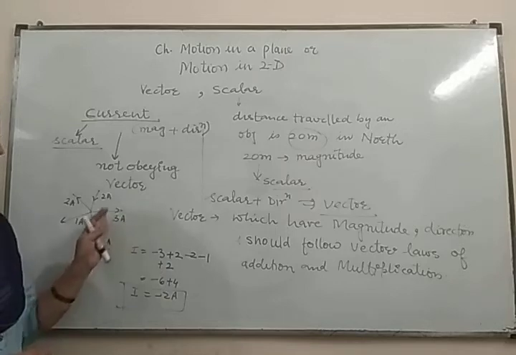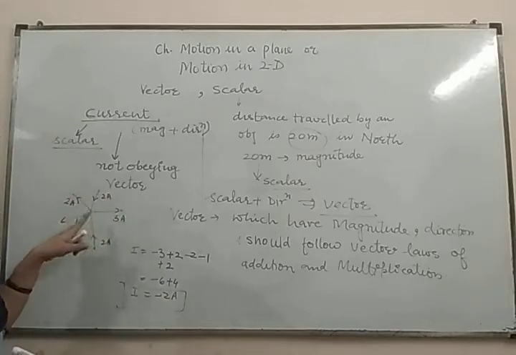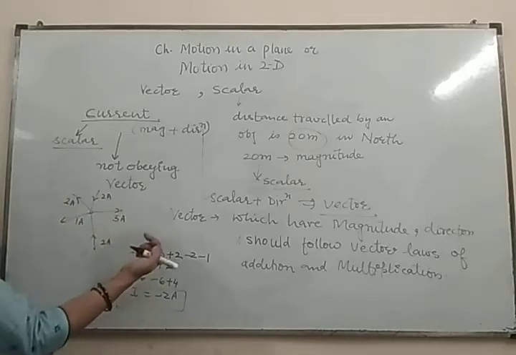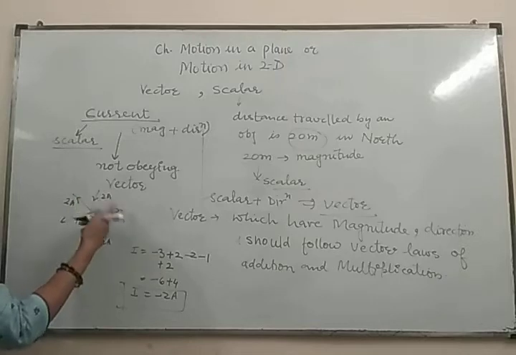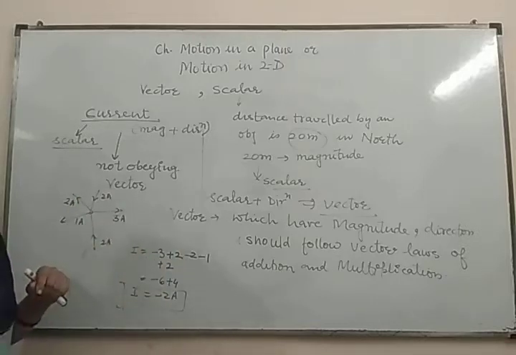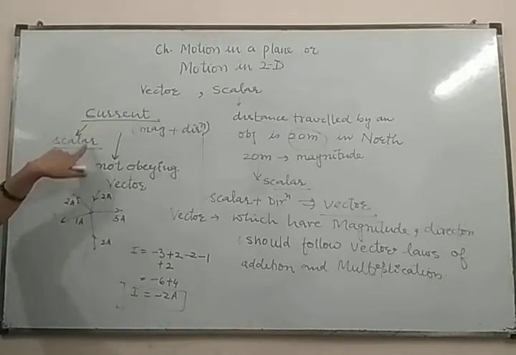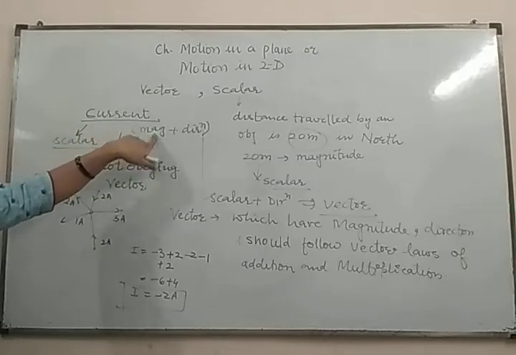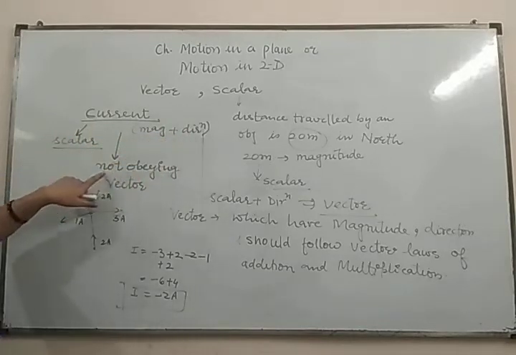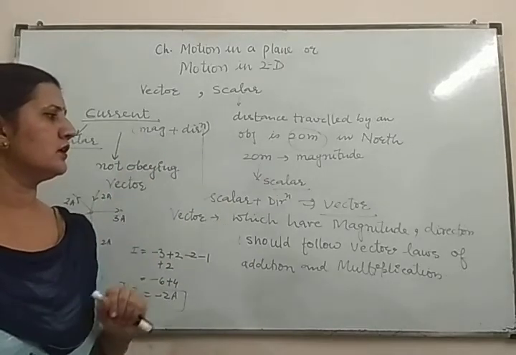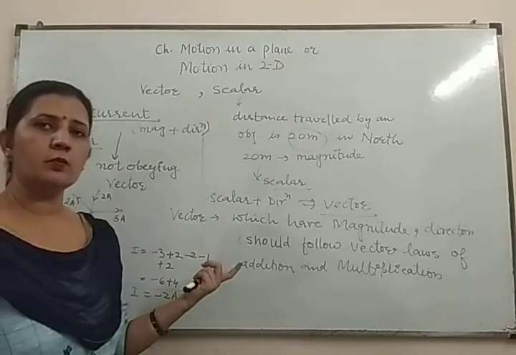You are not obeying any direction rule, and I have told you earlier in class 10 that the entering currents are considered with a plus sign, and the outgoing currents are taken with a minus sign. So current appears to be a vector quantity, but it is not. Current is a scalar quantity because, although it has magnitude and direction, it does not obey the vector rules. Students, I hope now this point, how we can define a vector, can be understood by you properly.